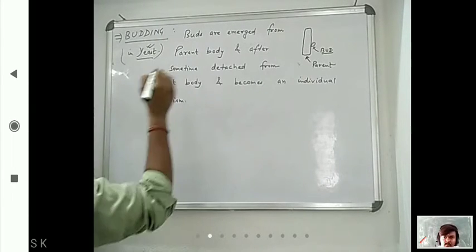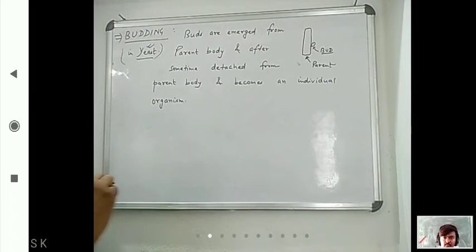So this process is called what? This is called budding. Okay, so where is budding seen in yeast?